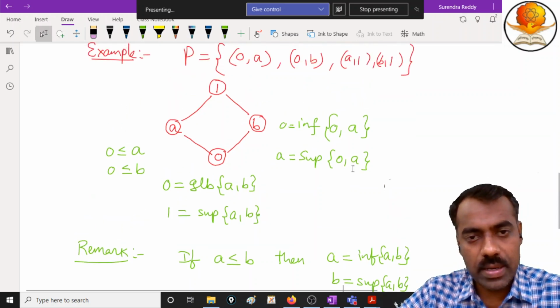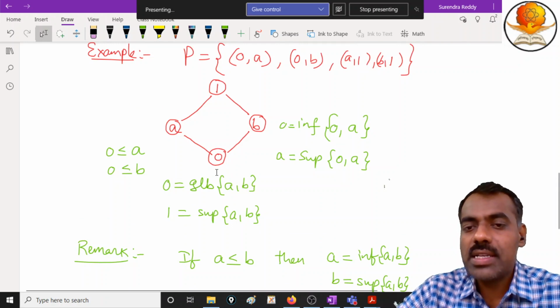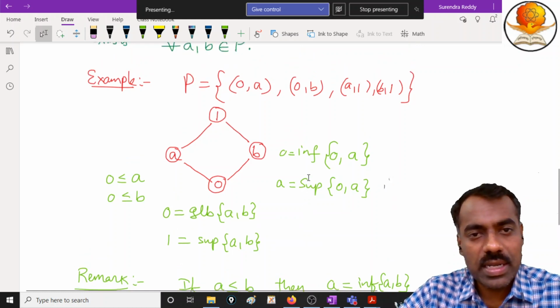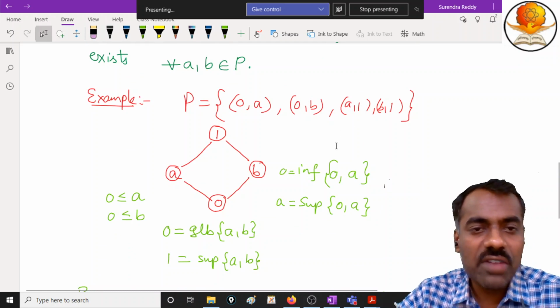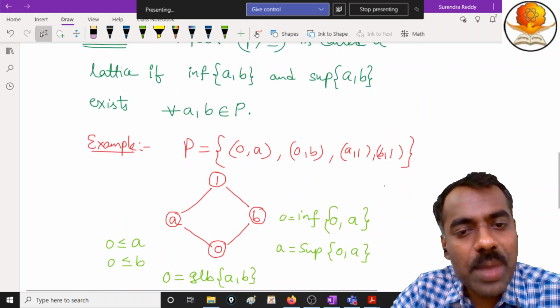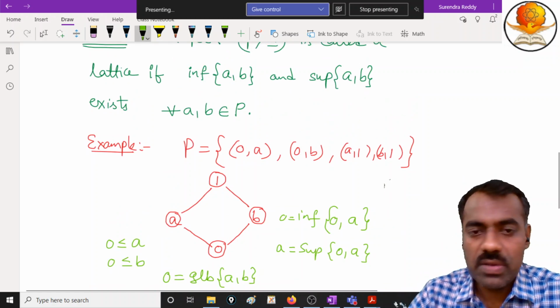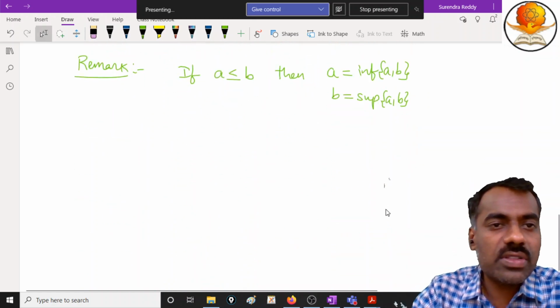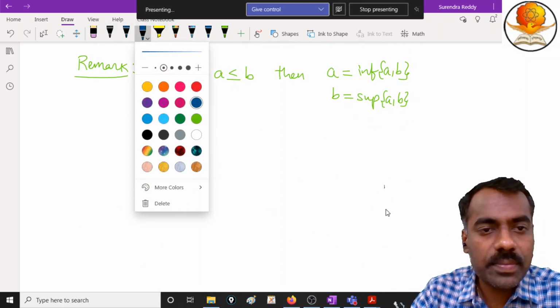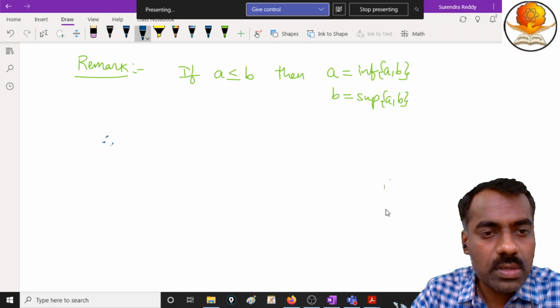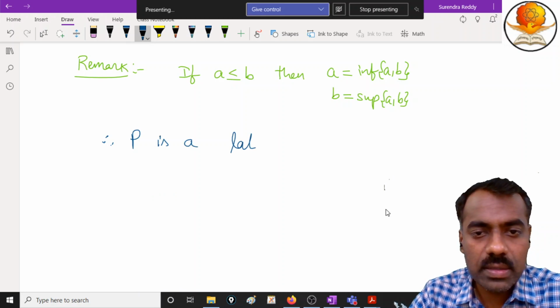Now if you take 0 and 1, 0 is the infimum and 1 is the supremum. So you can see that any two elements are comparable. Any two elements, if you take, for them the supremum as well as the infimum exist. Therefore, this P whatever we have defined earlier is a lattice.